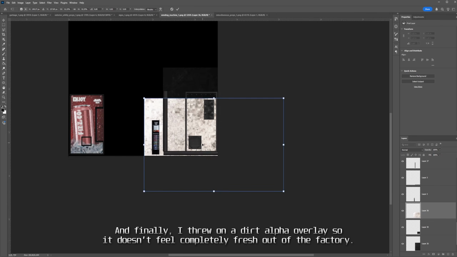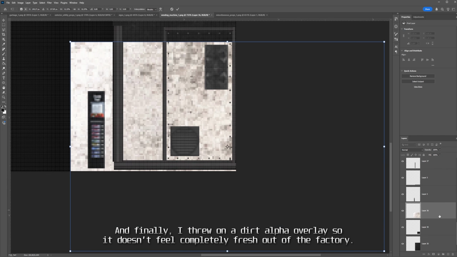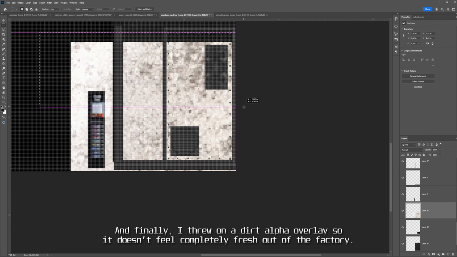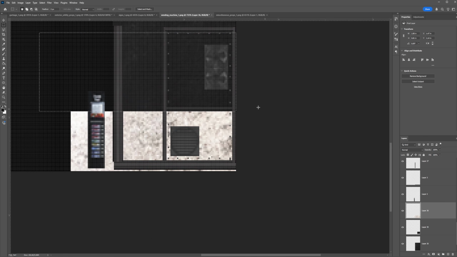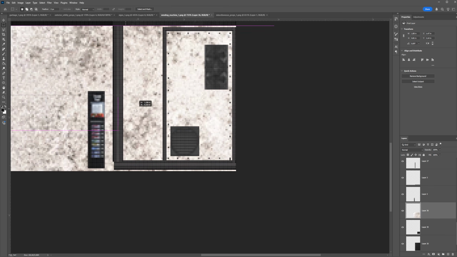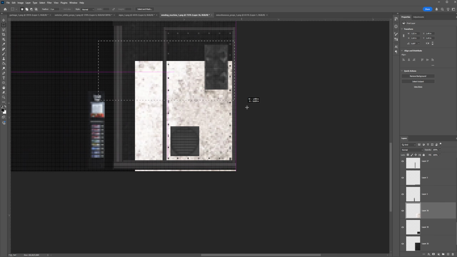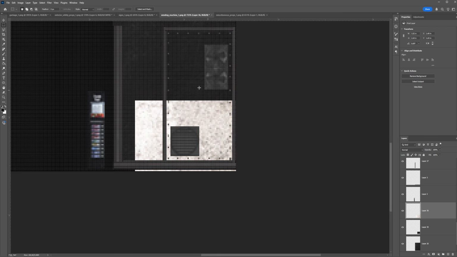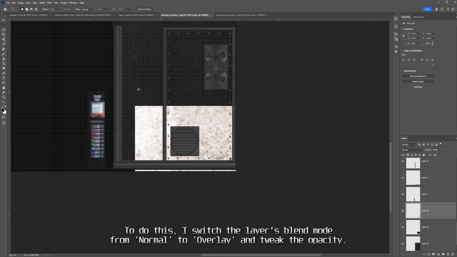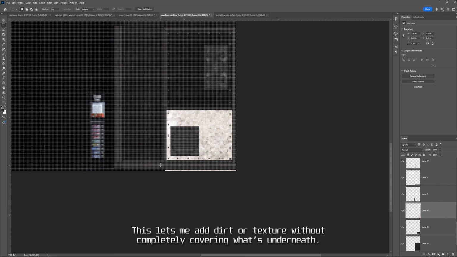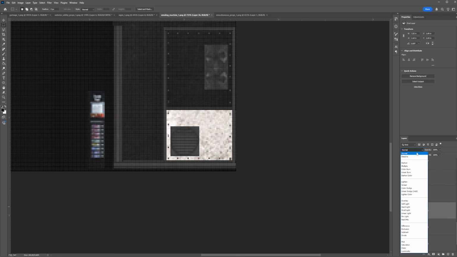And finally, I threw on a dirt alpha overlay, so it doesn't feel completely fresh out of the factory. To do this, I switched the layer's blend mode from normal to overlay and tweaked the opacity. This lets me add dirt or texture without completely covering what's underneath.